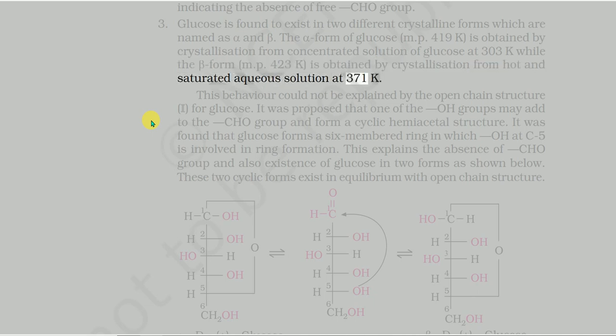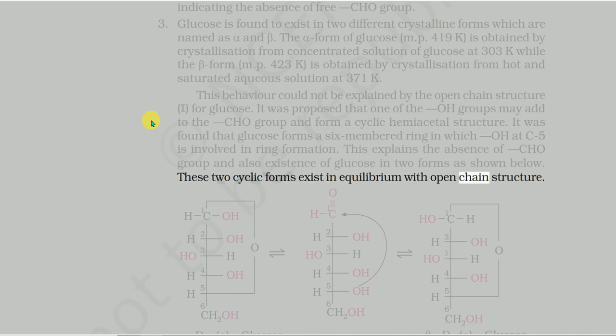This behavior could not be explained by the open chain structure I for glucose. It was proposed that one of the OH groups may add to the CHO group and form a cyclic hemiacetal structure. It was found that glucose forms a 6-membered ring in which O at C-5 is involved in ring formation. This explains the absence of the CHO group and also the existence of glucose in 2 forms as shown below. These 2 cyclic forms exist in equilibrium with the open chain structure.